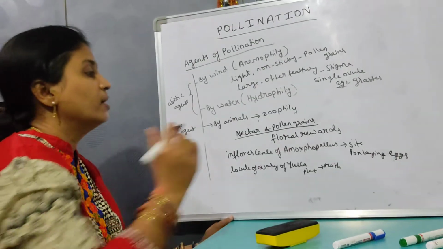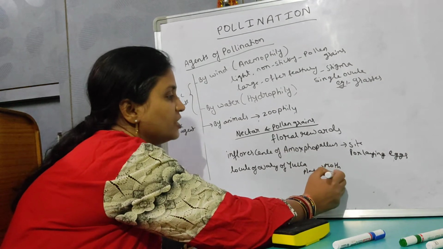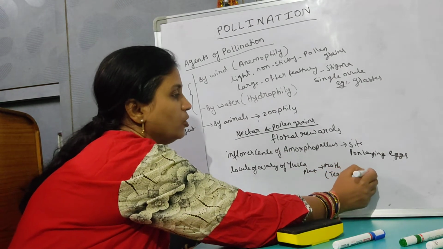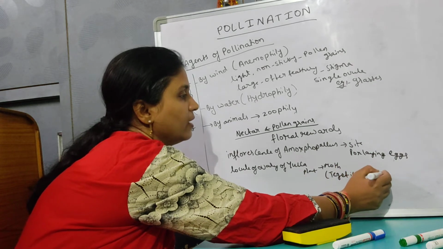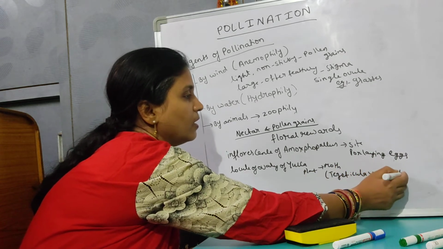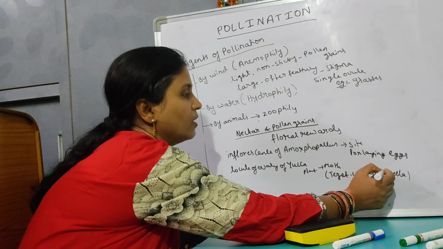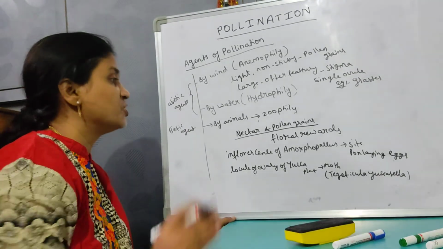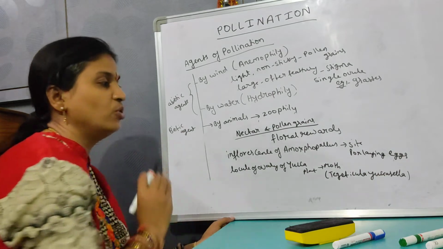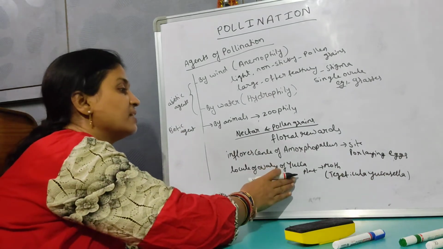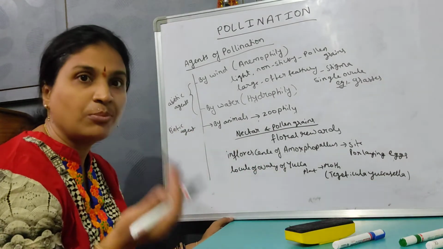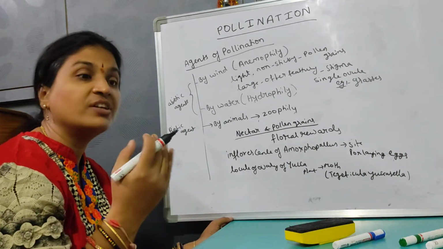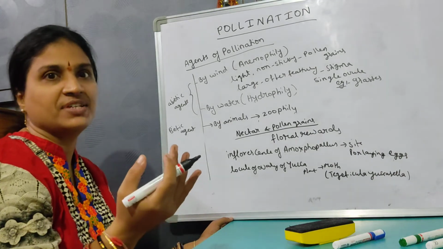The name of the moth is Tegeticula yuccasella. Tegeticula yuccasella is a moth which is going to lay eggs in the locule of the ovary. So what happens? This yucca plant is going to get pollinated. Then how is the moth getting benefited? The moth is going to complete its life cycle.